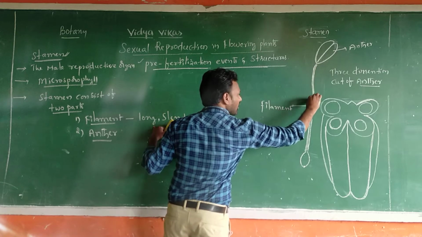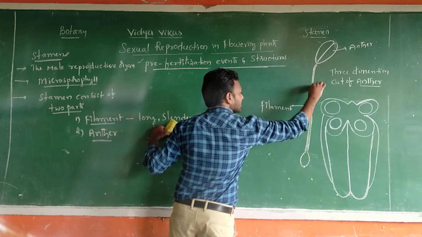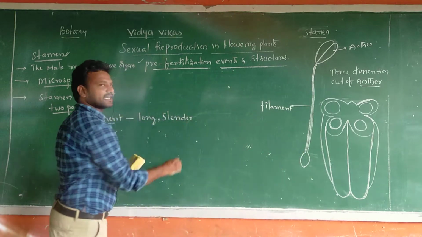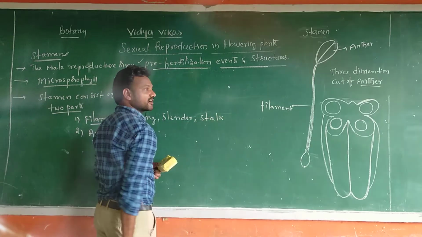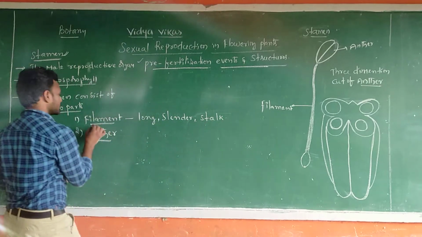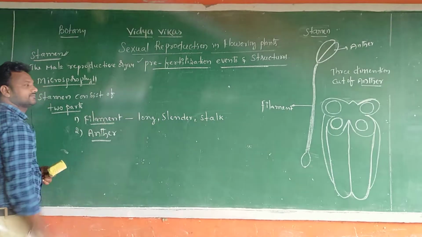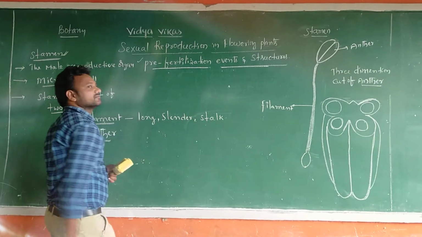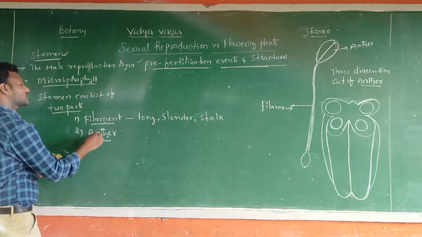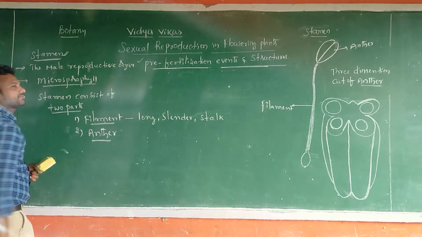The filament is a very long as well as slender stalk. Which one, sir? Filament. A long, slender stalk is called filament.